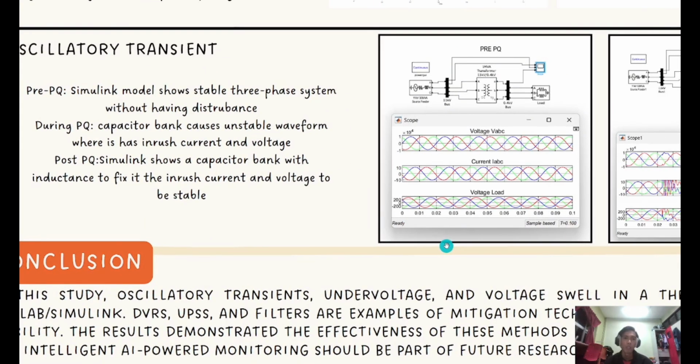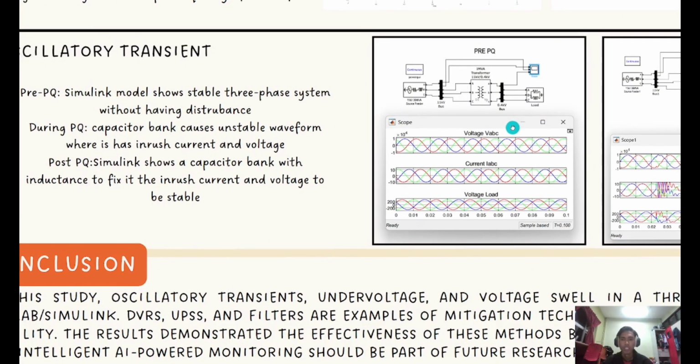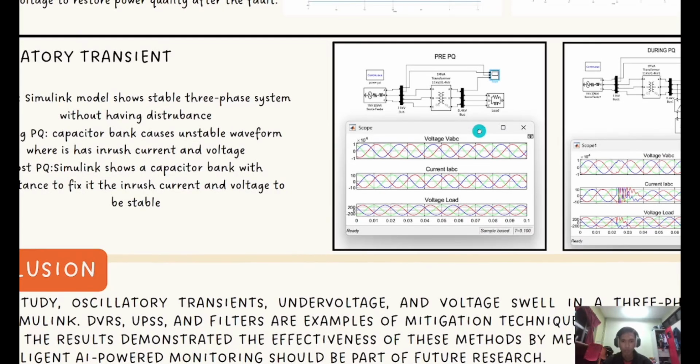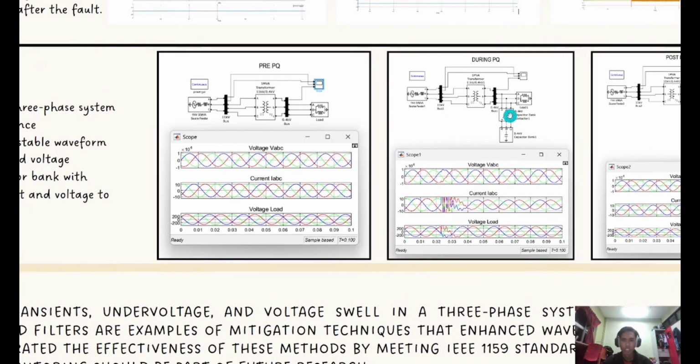In this pre-power quality, we have a simulation model that shows the stable three-phase system of a distribution line with no disturbance. If we look at the graph of the waveform, we have a steady state waveform. So this one is the normal condition. The next one is during power quality.